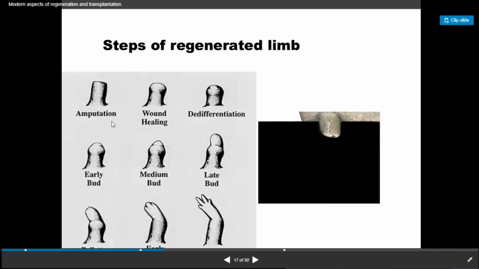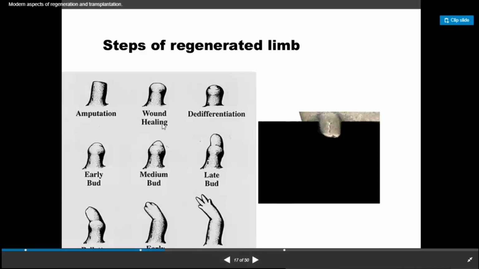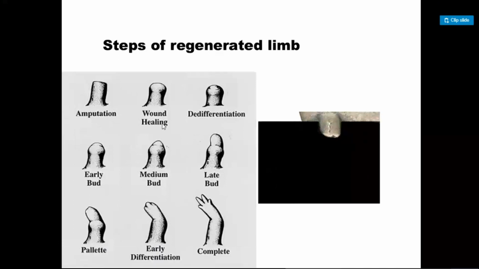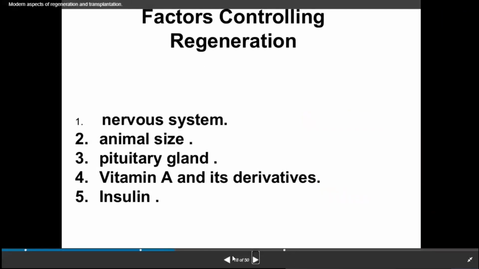You can see here amputation. Amputation means cutting off that specific part. For example, here it may be a forelimb, it may be any part of the body that is completely cut off. After that the wound healing process starts, on the cut point or the point which is injured or lost. Then de-differentiation and early bud formation. After the early bud, the medium bud is formed, then the late bud, then the pellet, early differentiation, and then that part is completely regained. So this is the complete process that happens in the regeneration of a limb.